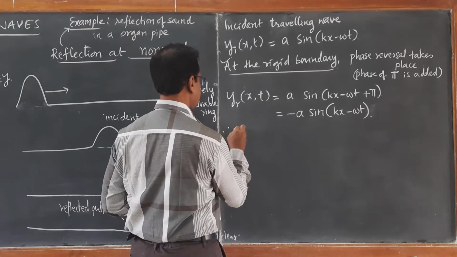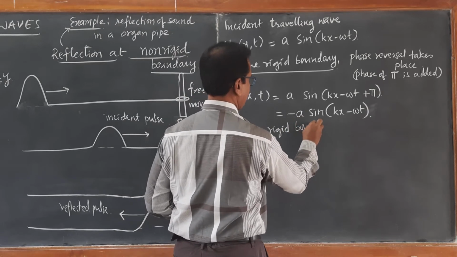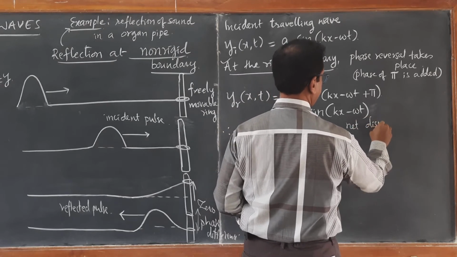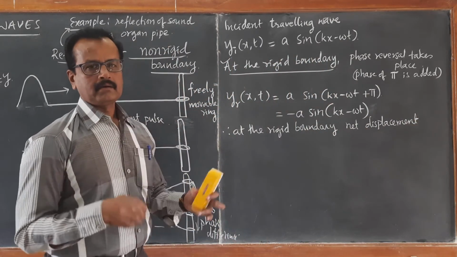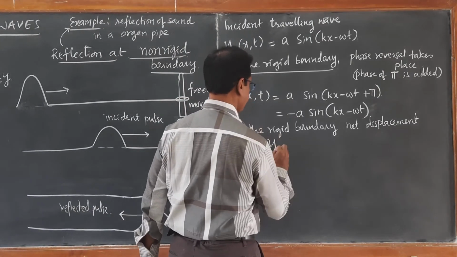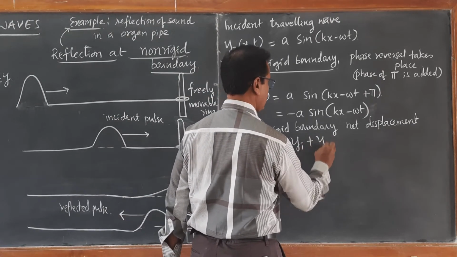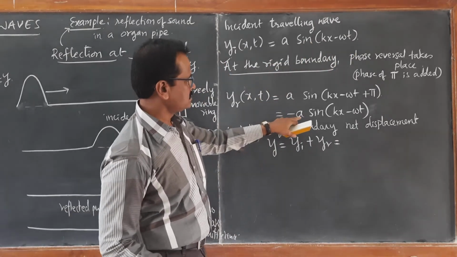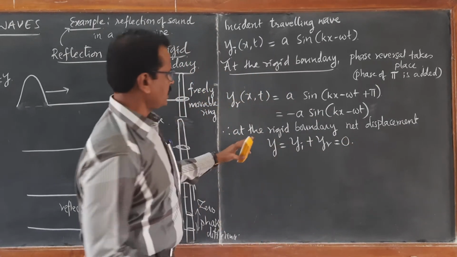Therefore, at the rigid boundary, the net displacement of the string, the net displacement of the resultant waveform using the superposition principle, y_i plus y_r becomes equal to, look at this, A sin(kx − ωt) minus A sin(kx − ωt), it becomes 0. So this is at the rigid boundary.